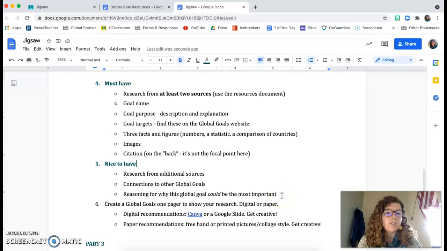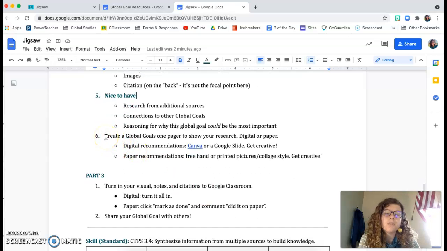Reasoning for why this goal could be the most important one. So how would you pitch that? How would you be like, this goal right here, this is the one we really got to do. We have to have this goal. We have to have goal number 7 if we want to have all of these other goals. Or we have to have goal 17 and have a partnership between goals and countries if we want to get to these 16 other ones.